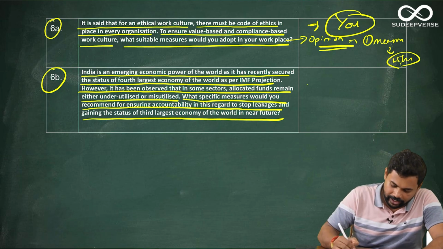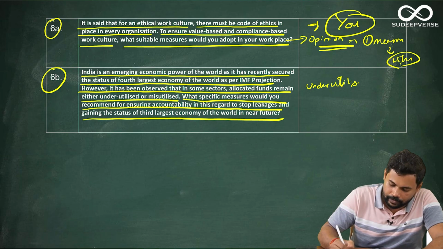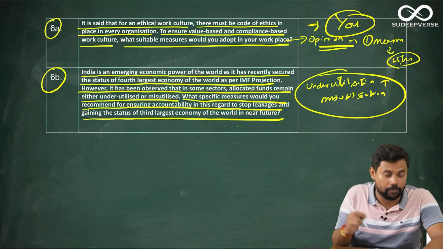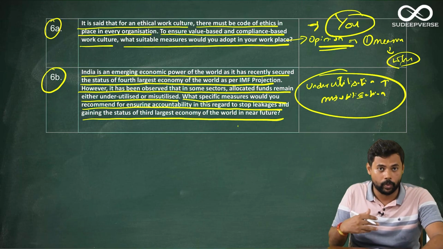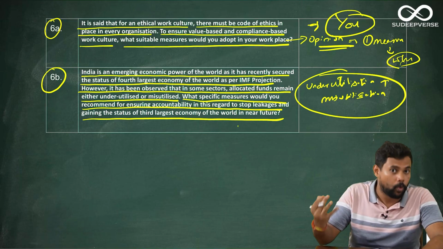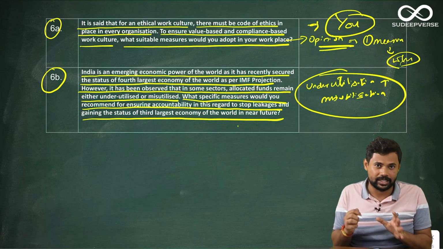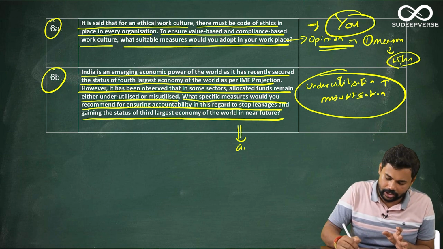Okay, so basically there are two aspects to it: underutilization and misutilization. So you have to talk in the realm of underutilization and misutilization of public funds and how you can overcome that, and in turn how it can help in India becoming an economic superpower. So again, this comes in the realm of applied ethics. Again, if you have practiced in applied ethics, it becomes very easy.